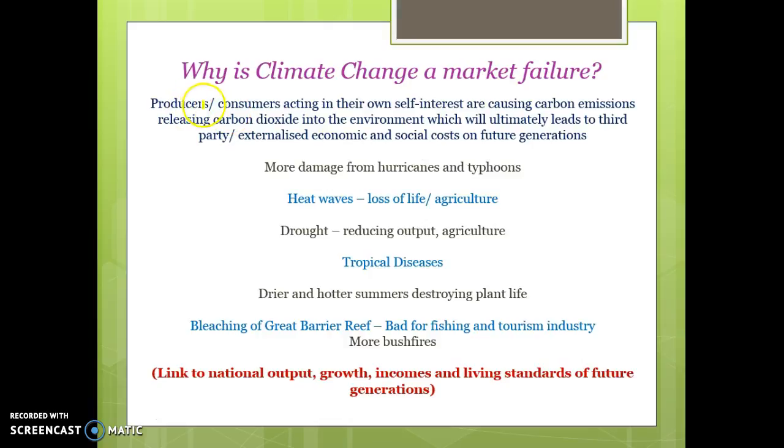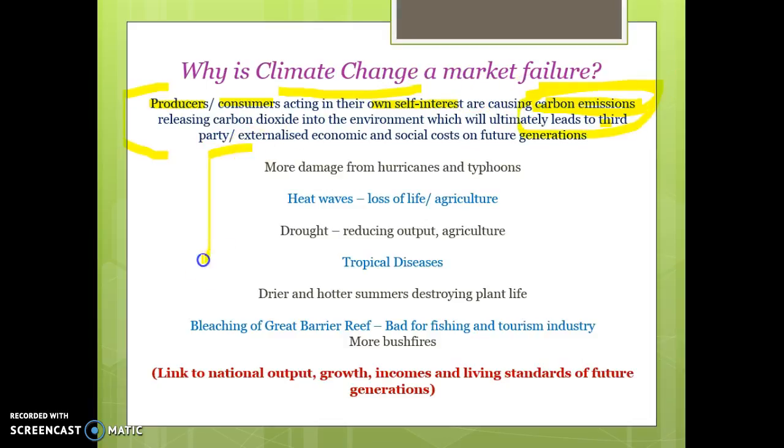Why is climate change a market failure? Because producers and consumers acting in their own interests are causing carbon emissions, so you need to be able to say this, that are being put into the environment and are leading to negative impacts for third parties, which are going to be externalised onto third parties, and these are social costs. When you're explaining this, it's important to say these terms at the start: that it's in both production and consumption, and that it's causing carbon emissions into the environment.